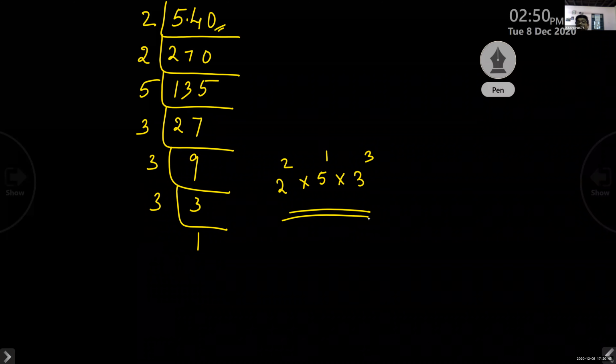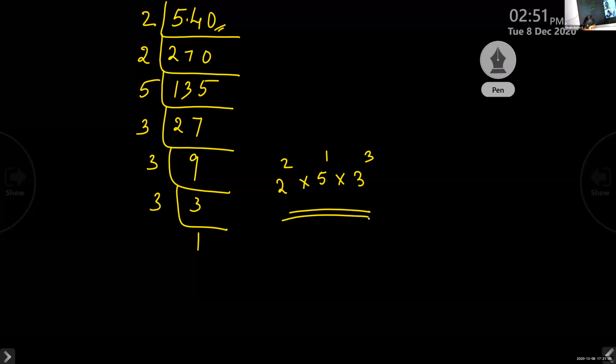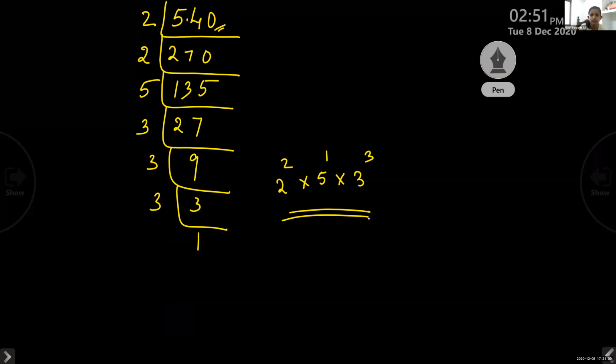Should we write 5 power 1? Yes, 5 raised to 1. Write it, because we are asked to express the number as the product of prime factors in the exponential form. So you have to write it as 5 raised to 1. Clear? Okay.